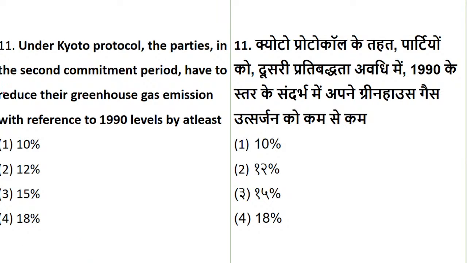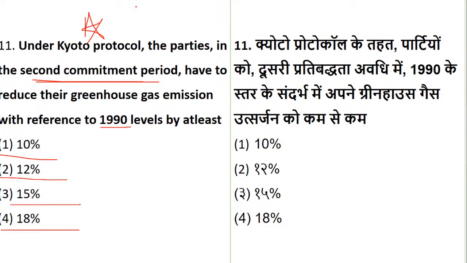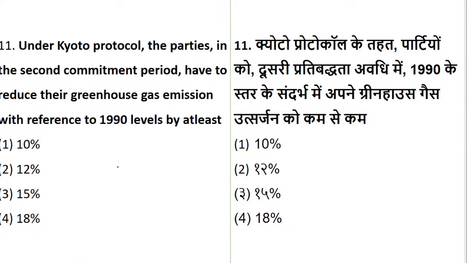Now under Kyoto Protocol, the parties in the second commitment period, there were 2 commitment periods, first and second. I have done both in theory class. They have to reduce the greenhouse emission with reference to 1990 level by at least what? And those who have reduced it are exempted from the legally binding process. By 10%, by 12%, by 15%, or by 18%? What is the percentage? Option A, B, C, D. Which percentage are you talking about?